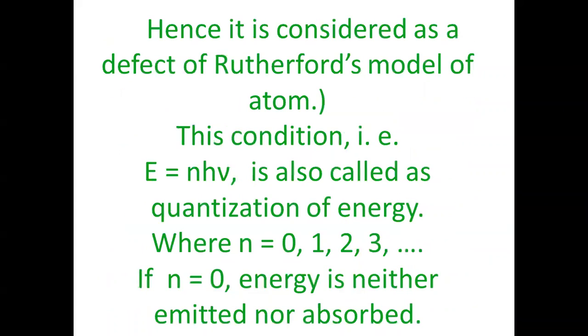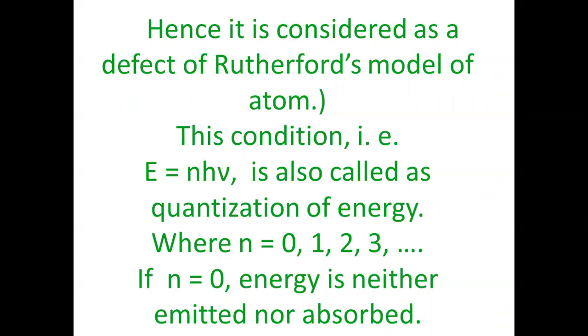But now, because we lay down certain conditions on the radiation of energy by an electron present in a particular orbit of an atom, and that condition is E is equal to n h nu. If n is equal to 1, it will be h nu. Now, this is called quantization of energy.